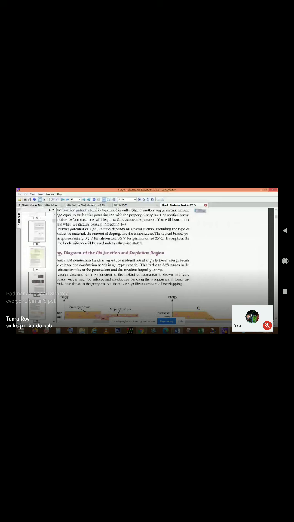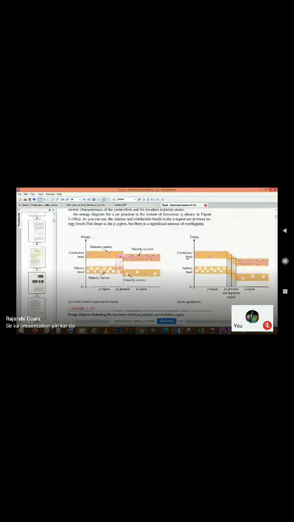So now if we think about the scenario for the depletion region and the corresponding band diagram, this is very important. Before discussing the IV characteristic, first is the energy band diagram of a PN junction. You will see the energy corresponding to the p-type region.